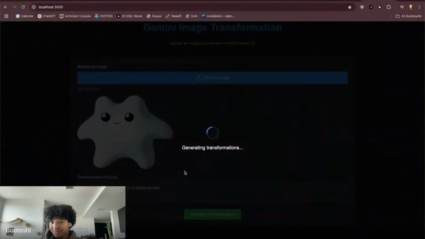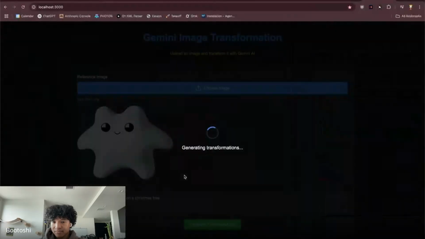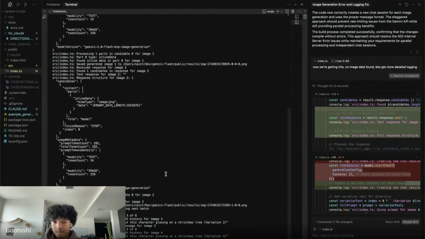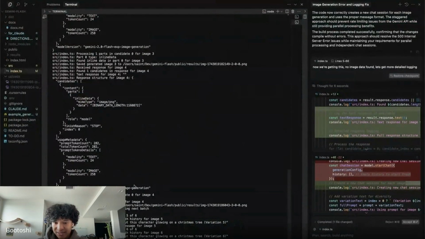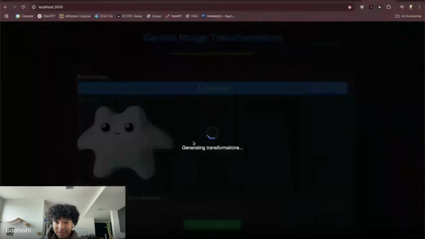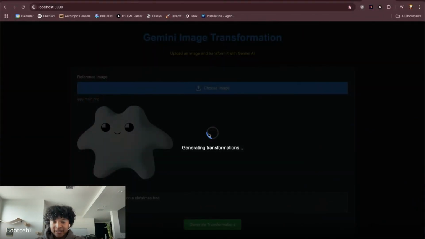Oh. If he has John Wick going berserk. He's generating image number 6. So let's see if this kind of gets the thing out of the way.